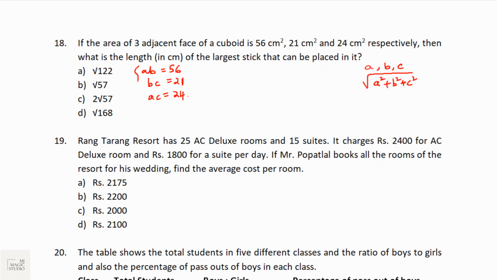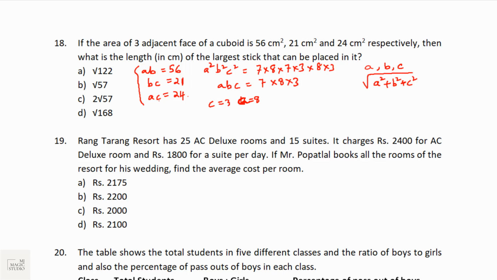Now from here we can see that if I multiply all these 3 values, I'll get A square into B square into C square. 56 is 7 into 8, 21 is 7 into 3, and 24 is 8 into 3. That means ABC would be 7 into 8 into 3. Now if I individually divide ABC by these 3 equations, I can get the individual values. So ABC divided by AB, 56 gone, the value of C is 3. ABC divided by BC, 7 into 3, 21 gone, the value of B is 8. And when ABC is divided by AC, from here we will get the value of A.